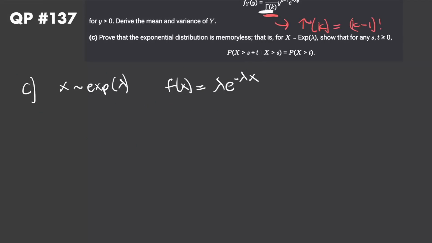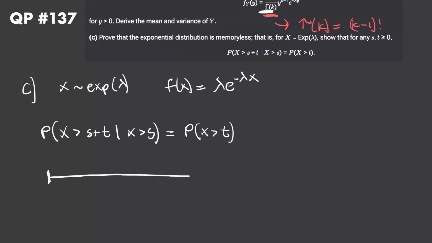Okay, part C. The most important property of the exponential distribution is the fact that it is memoryless. If x is an exponential random variable with rate parameter lambda, like it is here, then it's going to have this density. First of all, this is the equation we have to prove, so let's think about what this means visually. We know that x models the wait time between events in a Poisson process, or the wait until the first event. So we want to prove that the probability that x is greater than s plus t, given that x is greater than s, is just equal to the probability that x is greater than t.